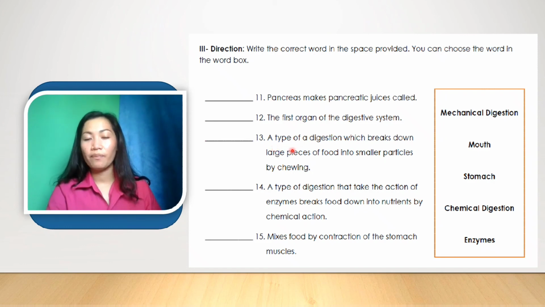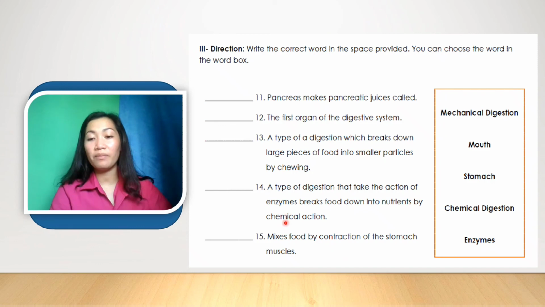For number 13, a type of digestion which breaks down large pieces of food into smaller particles by chewing. What is that? Is it mechanical digestion or chemical digestion? For number 14, a type of digestion that takes the action of enzymes to break food down into nutrients by chemical action. So there is already chemical action happening here. It takes place partly in your stomach and small intestine. Is it mechanical or chemical digestion?